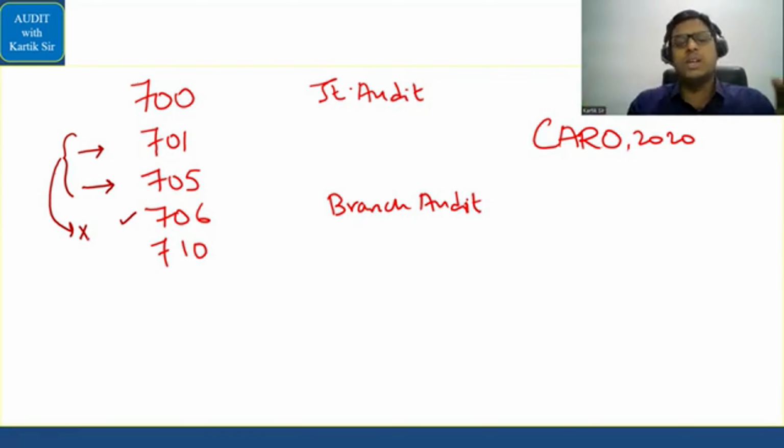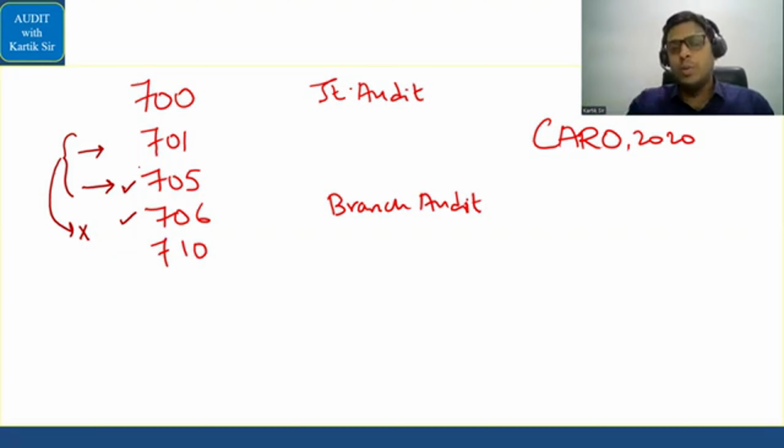What is 705 now? 705 is modified opinion. Whenever the auditor is giving a qualified opinion or an adverse opinion, if he has obtained sufficient appropriate audit evidence, and if he has not obtained sufficient appropriate audit evidence, then the auditor will give a qualified opinion if the possibility of material misstatement is there and the matter seems that it is not pervasive.